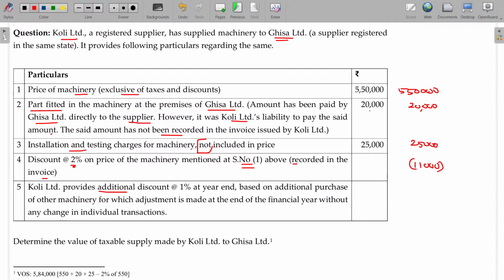And Kohli Limited provides additional discount of 1% at the year end based on the additional purchase of other machinery, for which adjustment is made at the end of the financial year without any change in the individual transaction. Such information is not stated before the time of supply, so it is not going to be deductible. Now what is the final value? 5,84,000.